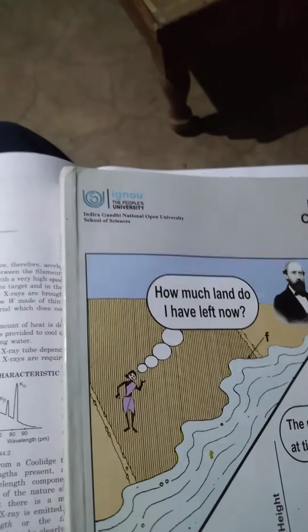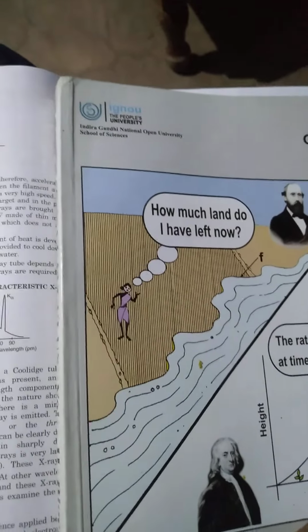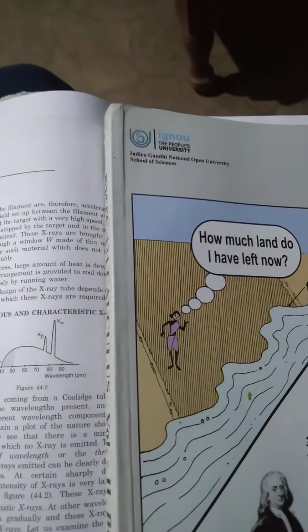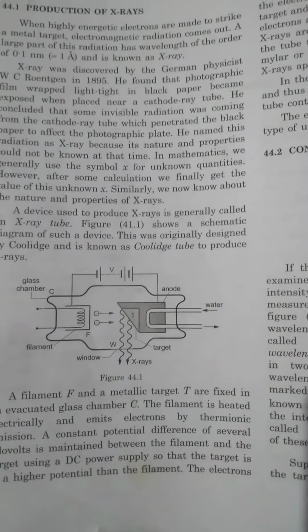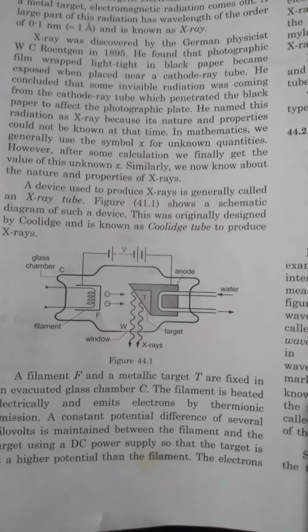A device used to produce X-rays is generally called an X-ray tube. So which device produces X-rays? The X-ray tube produces the X-rays. This device was originally designed by Coolidge and is known as the Coolidge tube to produce X-rays.